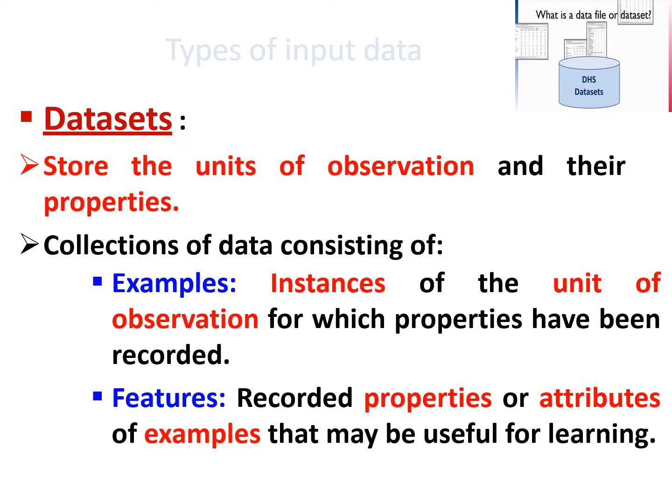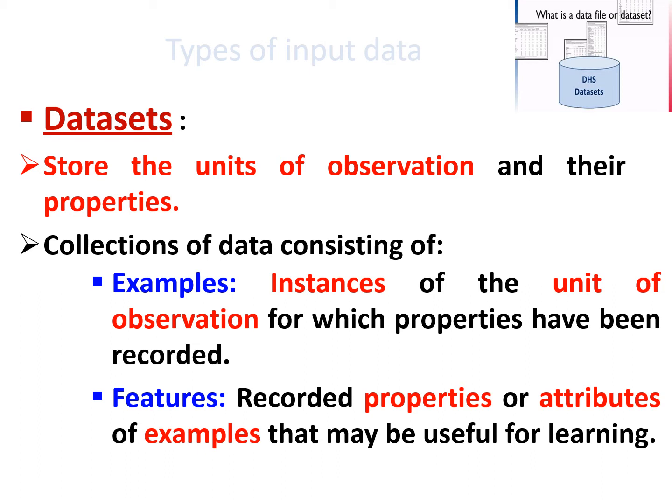Now we see what a data set is. A data set is a storage area for a large amount of data. It stores the units of observation and their properties. A collection of data consists of examples as well as features. Just remember the case of a relation in a database management system. A relation means a table. We know a table has rows as well as columns. Each row can be treated as an example, or an instance, for that particular table, and each column is termed an attribute.